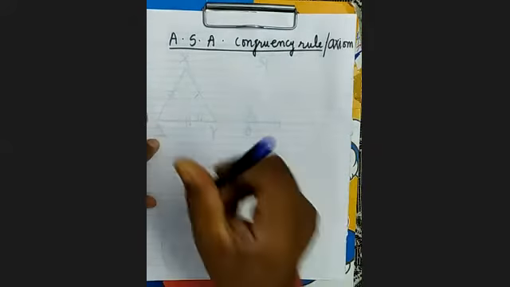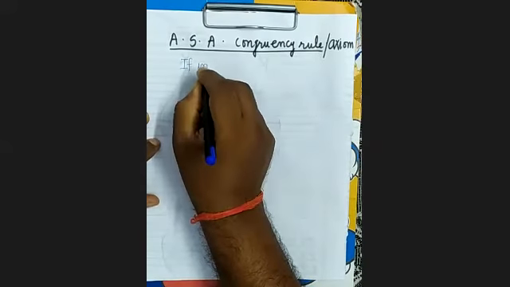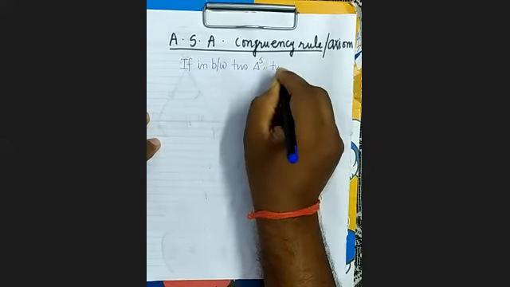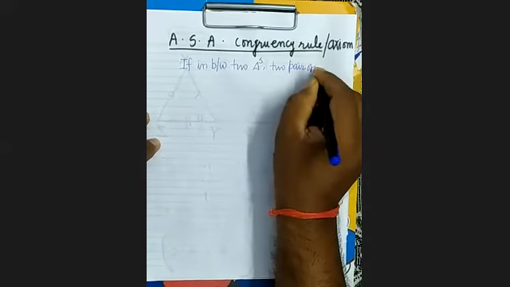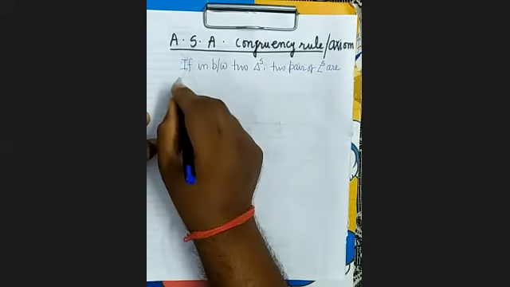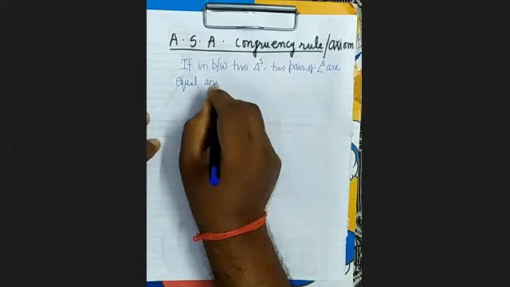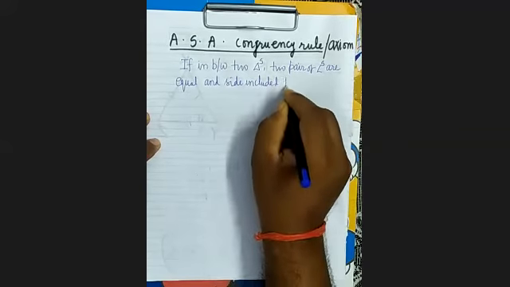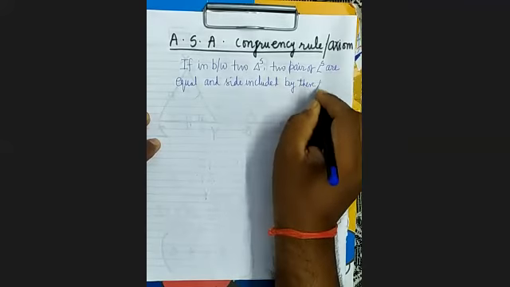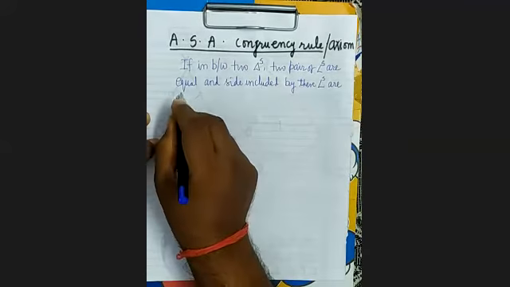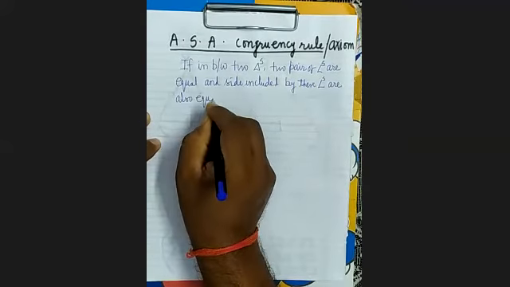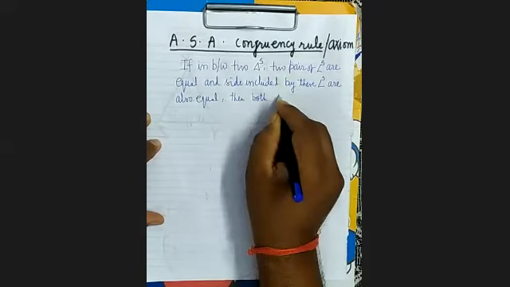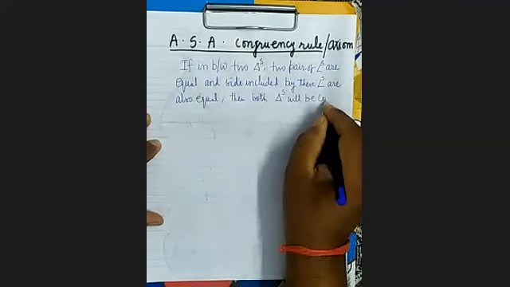So see here, if in between two triangles, two pair of angles are equal, and side included by these angles are also equal, then both triangles will be congruent.